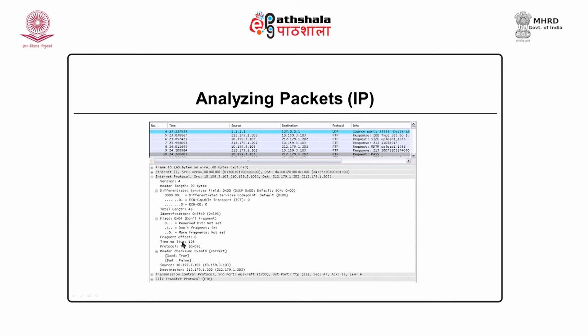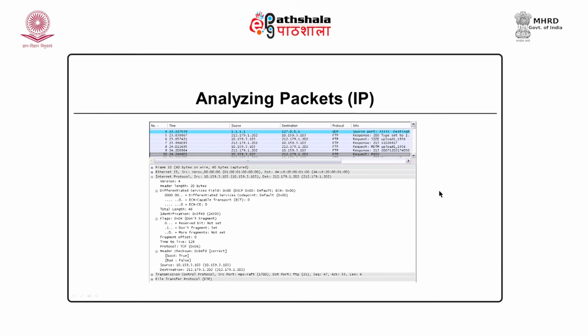Time to live is a field that is used by routers. So, whether the packet has arrived through routers or directly from the server, you can identify from TTL values. If this value is 128, it means the packet is directly delivered. If the value is smaller, then probably the packet has arrived through routers. Checksum is also calculated, and you can see the checksum is true, that is, correct. So, from this IP header we can identify how the protocol works. Wireshark is a good tool to learn networking.